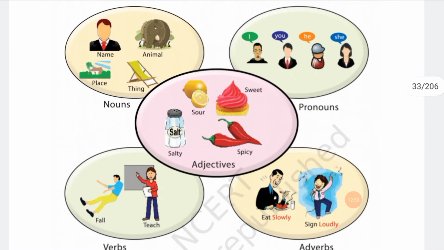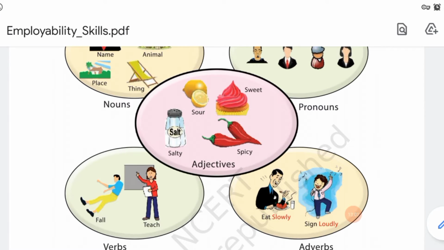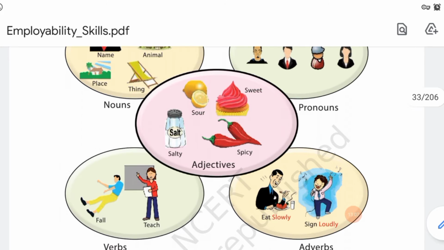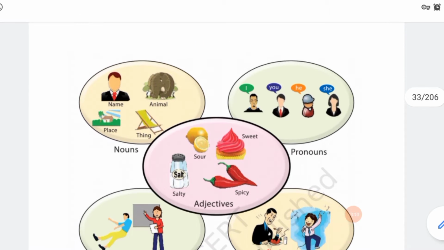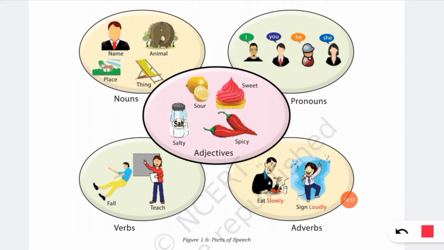Then pronouns are what we use instead of a noun. If Raju is a noun, we will use he. So he is a pronoun. I, you, he, she are pronouns. Then the words we use to describe a noun are called adjectives. Doing actions are represented using verbs, and what describes the verbs are called adverbs.